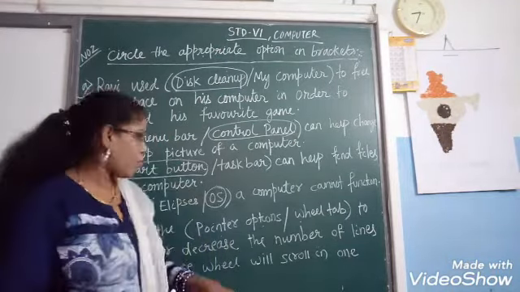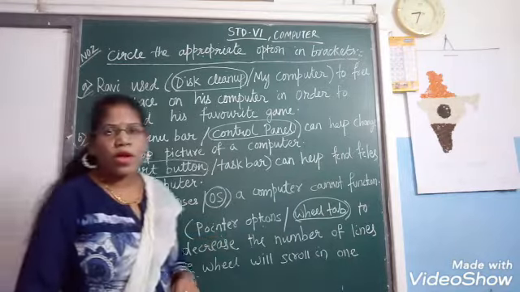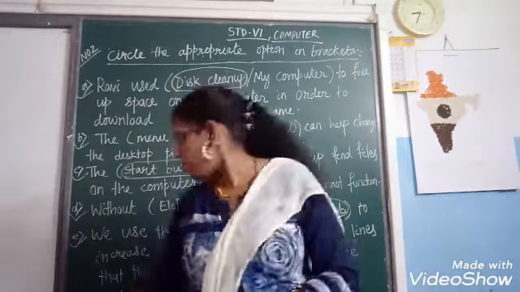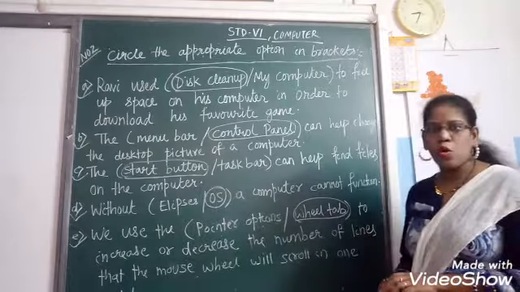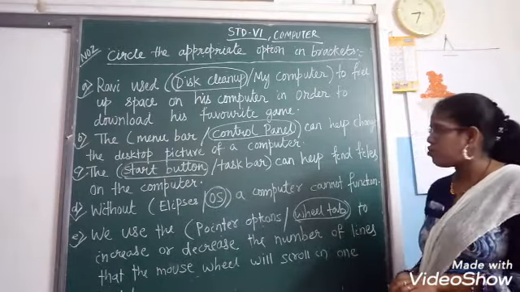Ellipse is in MS Paint. Okay, the structure of ellipse you will learn. But OS is not ellipse; it is operating system. Without operating system, the computer cannot work. The last but not the least, where will you go to increase and decrease the number of lines that the mouse wheel will scroll in one notch? That is wheel tab. You have to click on where? Wheel tab. Can you see all the answers? Is it visible to you?